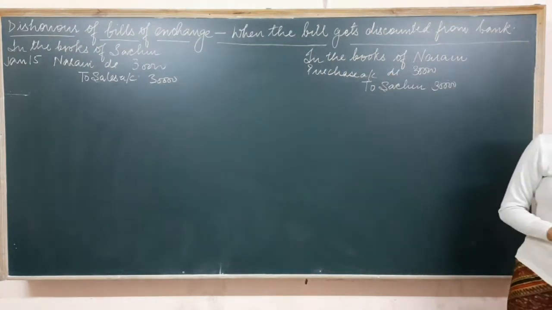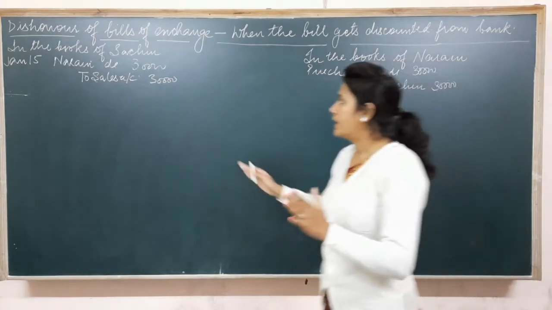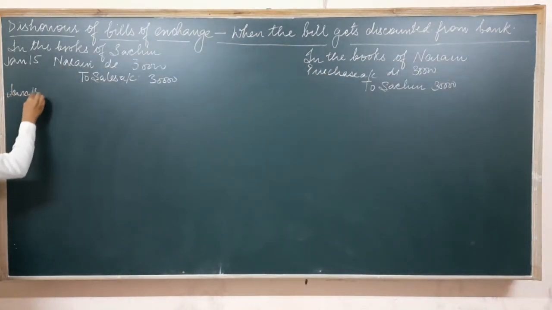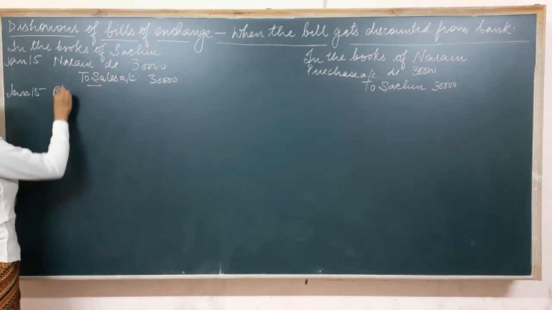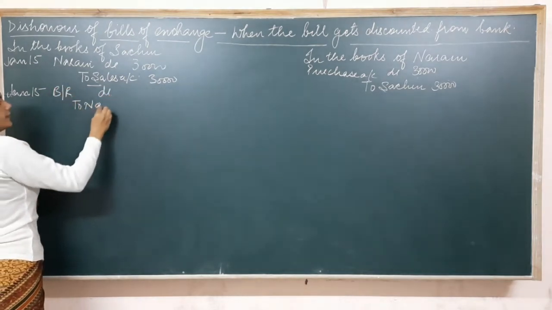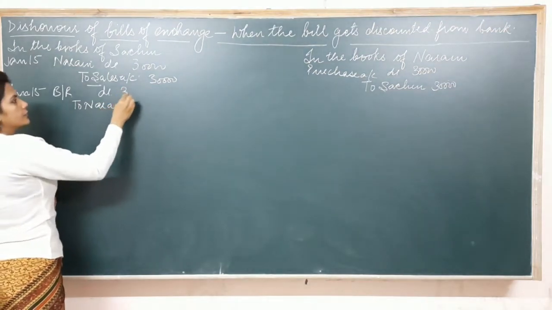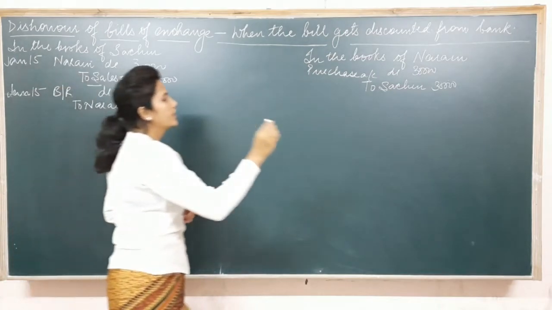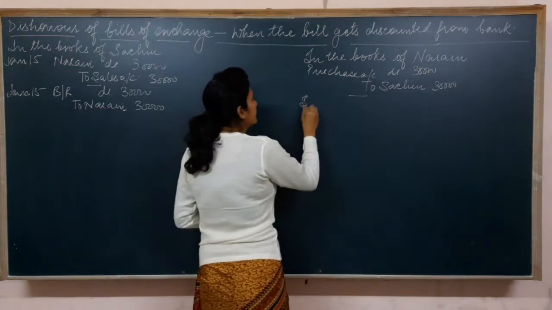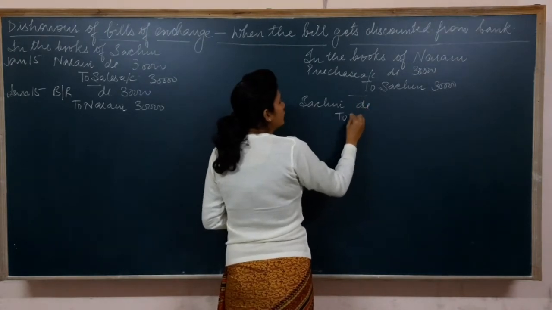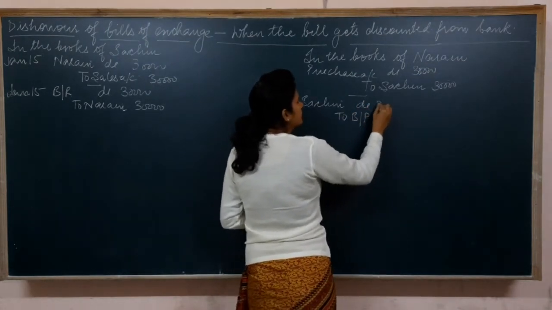Now the bill was accepted by Naren. It means that Sachin has written the bill on the same day. If he has written the bill, the entry would be Bills Receivable account debited to Naren with the same amount, 30,000. This person has accepted the bill, so in his books, Sachin account debited to Bills Payable.